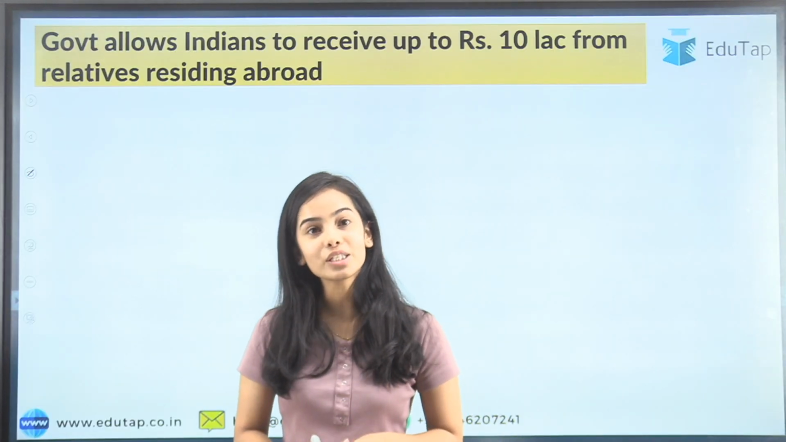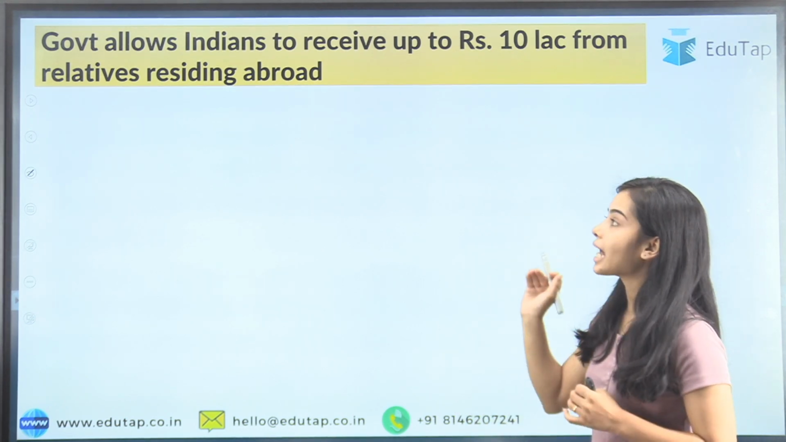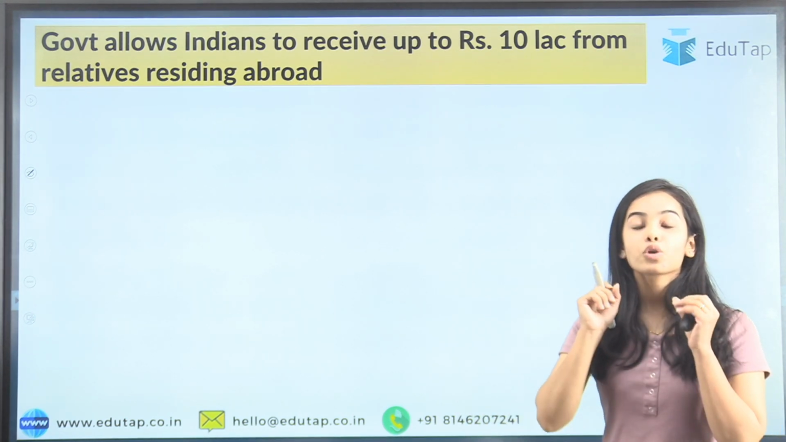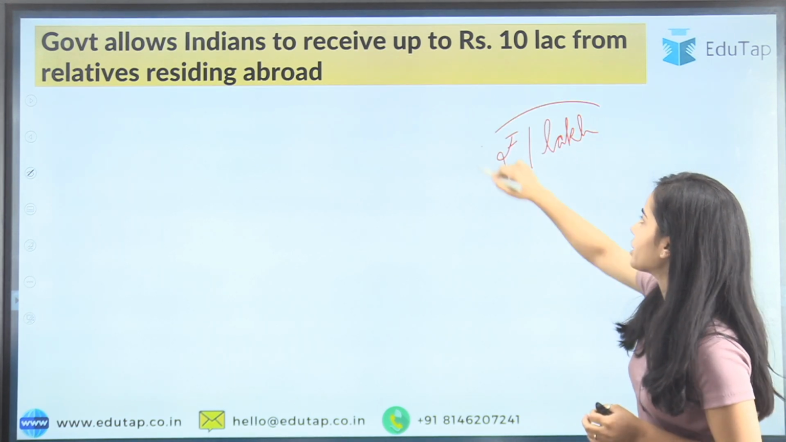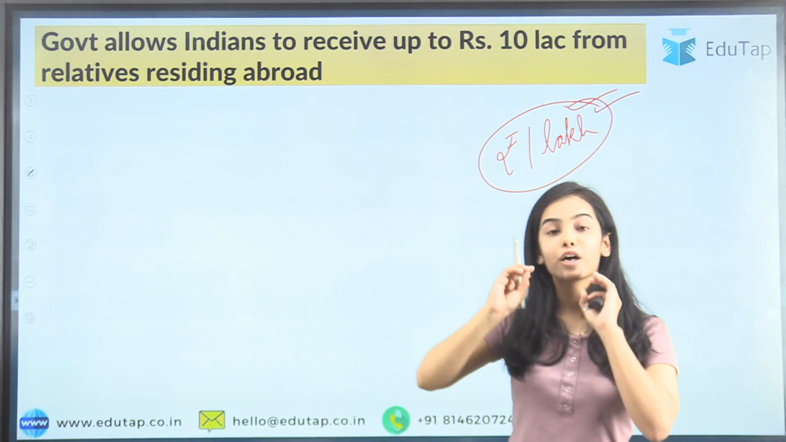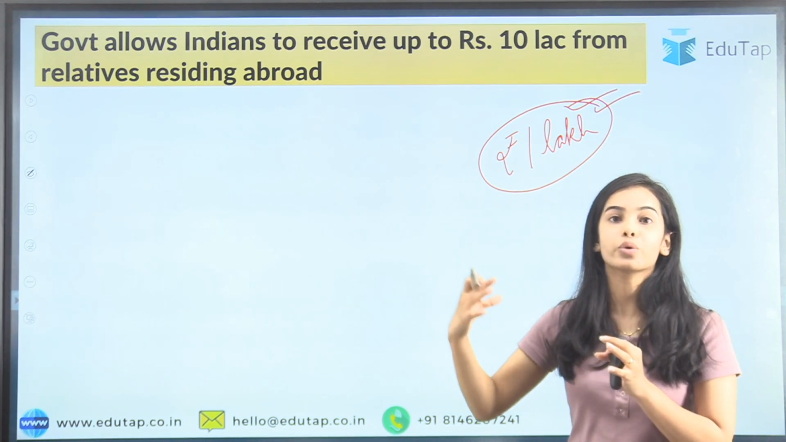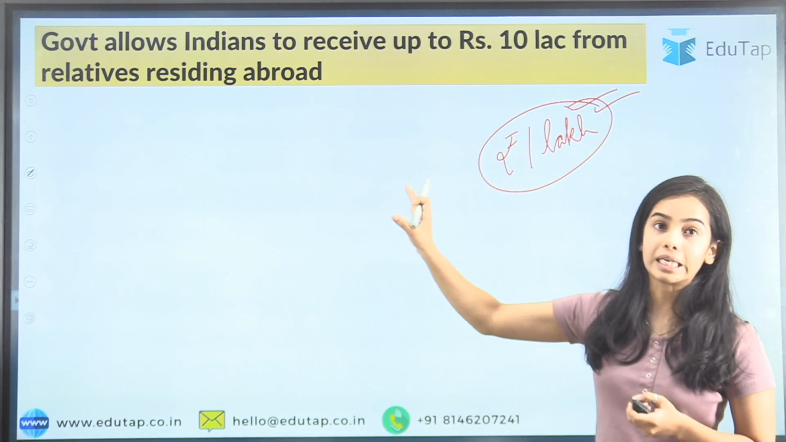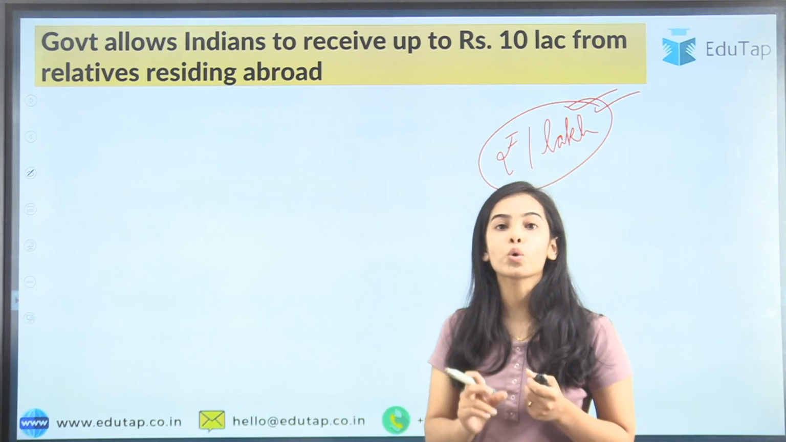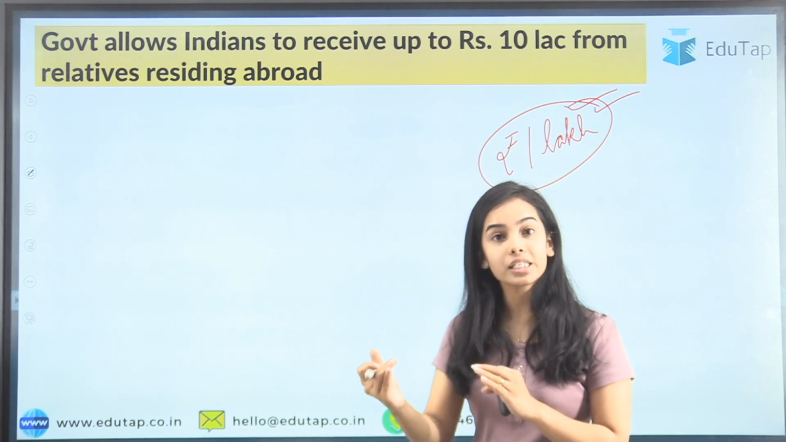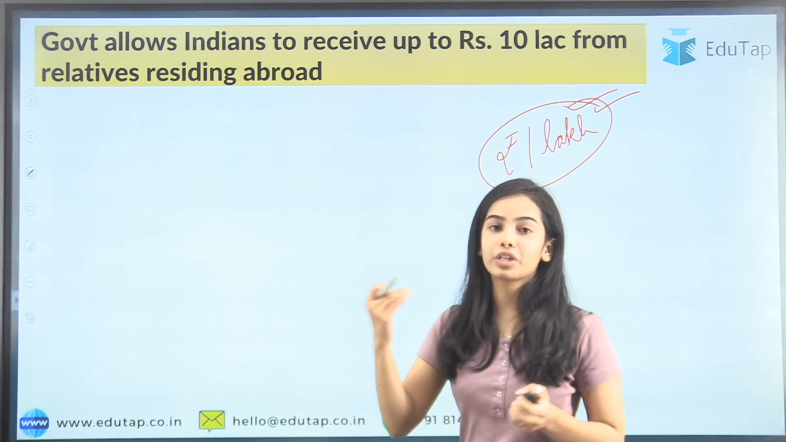So now starting with the first news article: the government has allowed the Indians to receive up to rupees 10 lakh from relatives residing abroad. Before, the limit was rupees 1 lakh, and this is the annual limit. Before the change, the Indians could receive only up to 1 lakh from the relatives residing abroad. If they received above this amount, then they had to notify the government authorities.